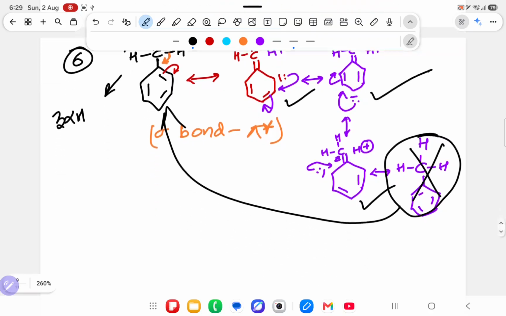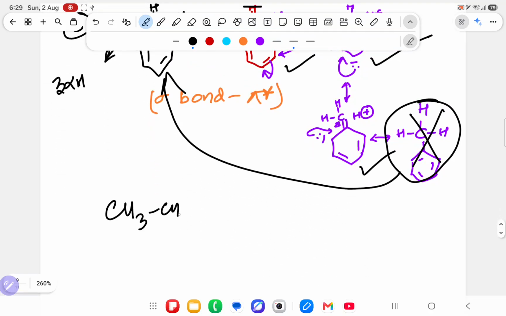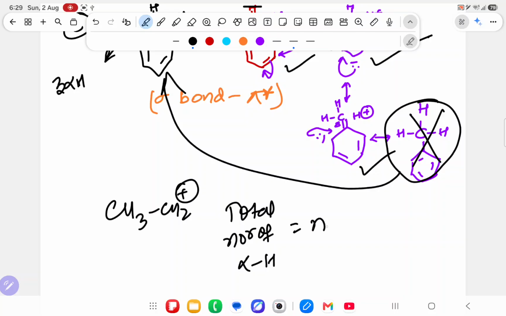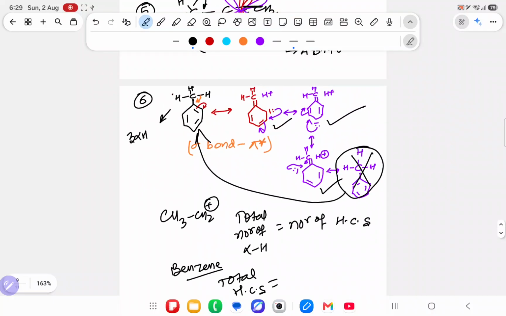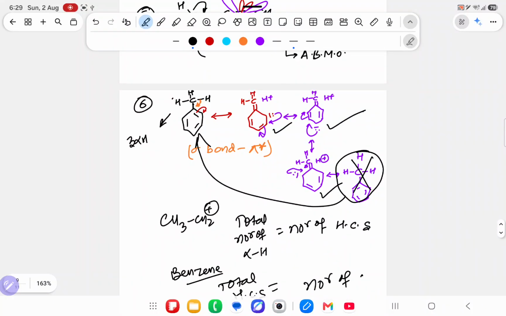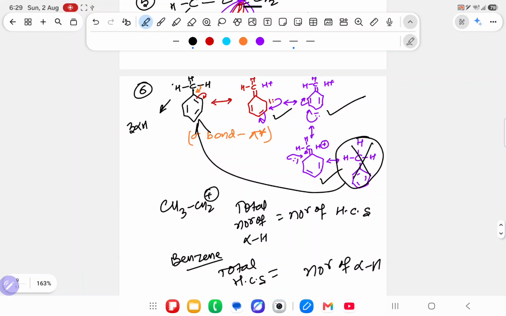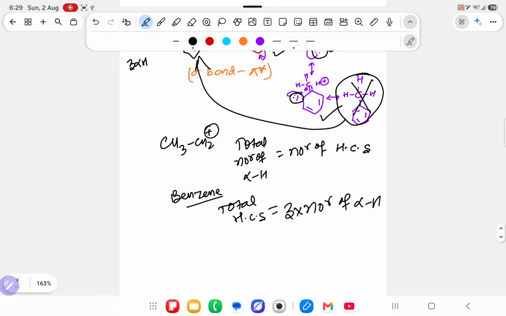Previously, whenever I ask about CH3, CH2 plus, and ask the total number of alpha hydrogens, that is the number of hyperconjugating structures. But in the case of a benzene ring, if anybody asks what is the total number of hyperconjugating structures, what will you say? Number of alpha hydrogens? No sir. Why? Because one alpha hydrogen will do resonance 3 times. 1, 2, 3 times. So 3 into the number of alpha hydrogens.